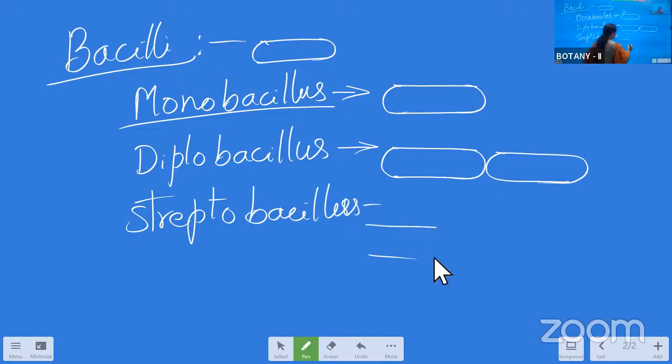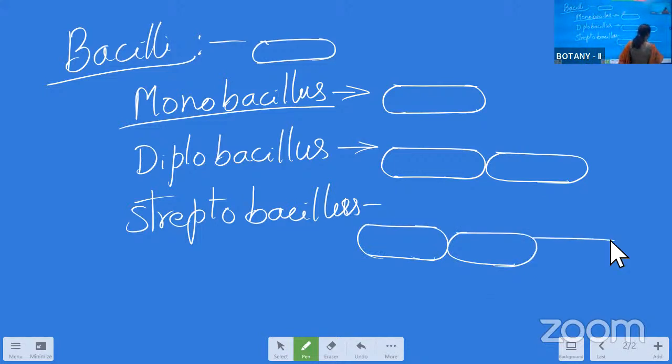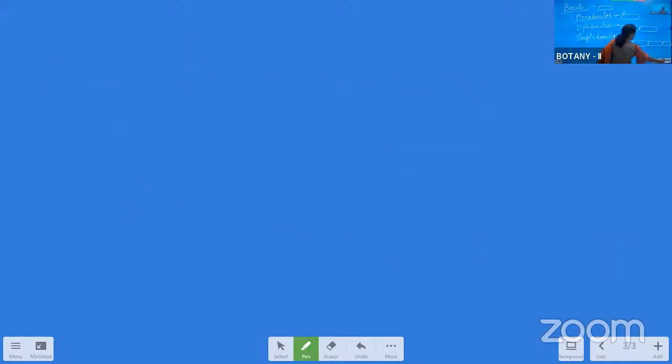More than 2 rod-shaped bacteria are attached to make a chain-like structure. It's called as streptobacillus. Now comes the third type, that is the spirillum.